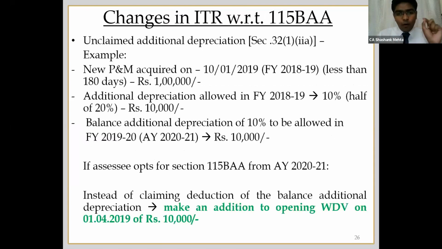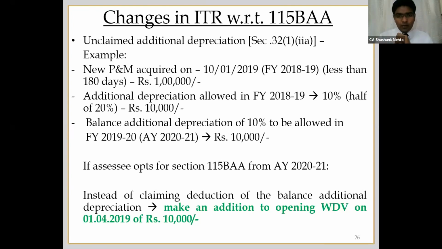This is the point which I wanted to point out with respect to additional depreciation, clause 2A of subsection 1 of section 32. Just an example for better understanding. Say suppose in financial year 18-19, in the month of January, we have purchased an eligible new plant and machinery costing rupees 1 lakh. We put the same in use on the same very day. In that case, the machine has been put to use for less than 180 days.